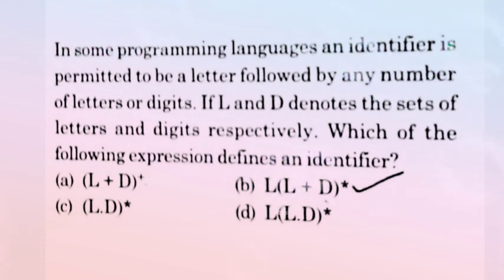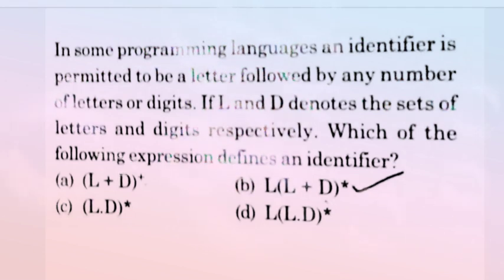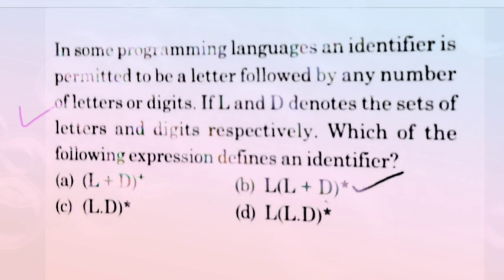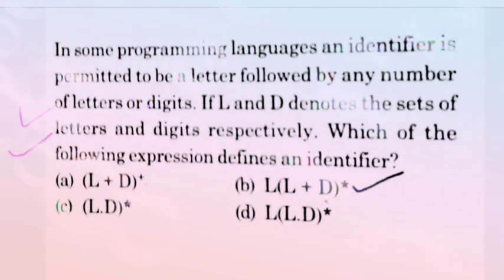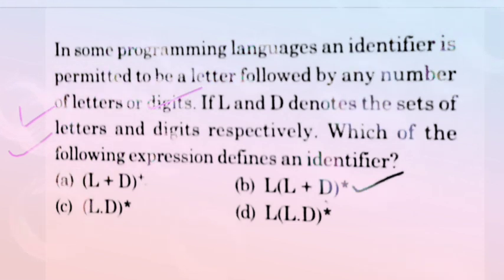In some programming language, an identifier is permitted to be a letter followed by any number of letters or digits. If L and D denote the set of letters and digits respectively, which of the following expressions define an identifier? So it is a very simple question.